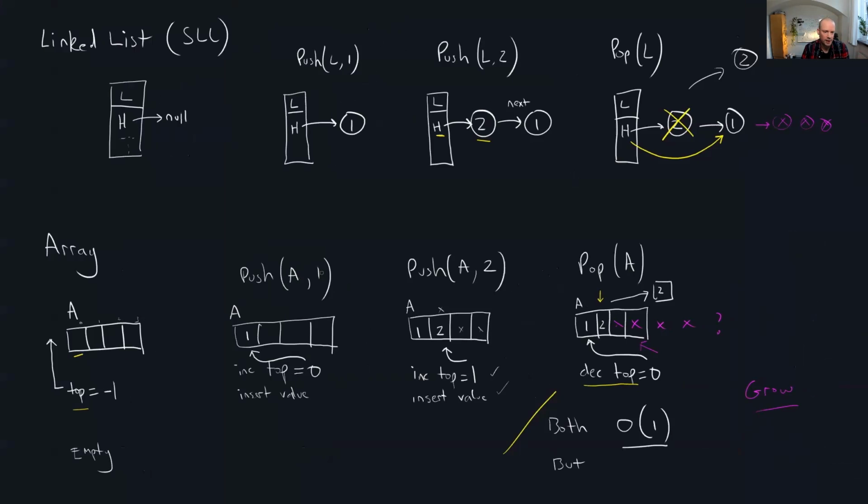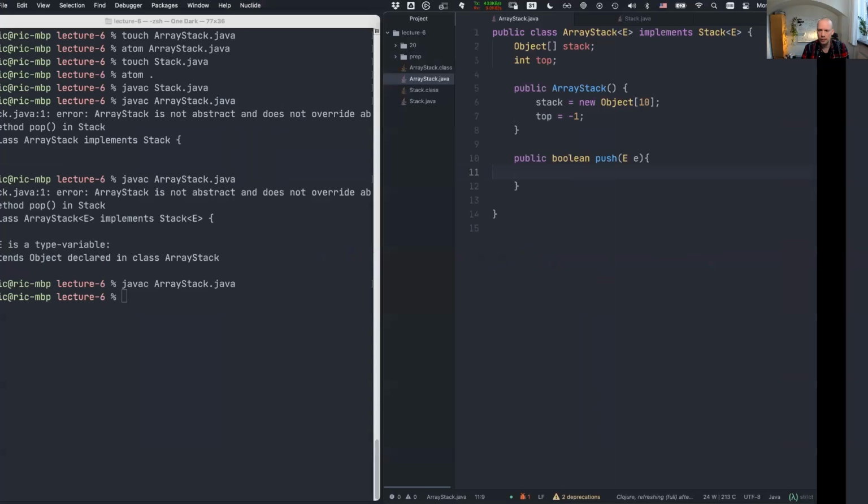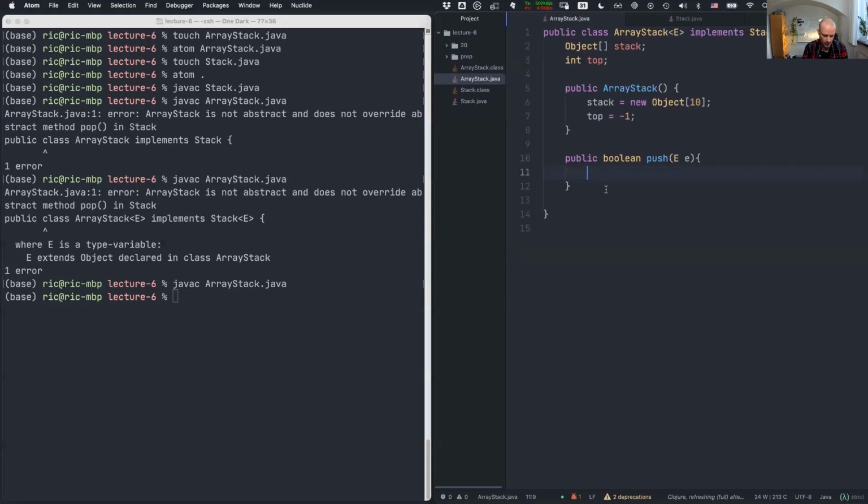So given an array, if we push a value onto it, we first increment top and then insert the value at that position top is pointing to. So we say top plus plus, it's going to go from -1 to 0. And then at that position, wherever top is pointing to in our internal stack, remember that's just the object array, that will become this element that we're passing in. The only thing left to do then is return true.